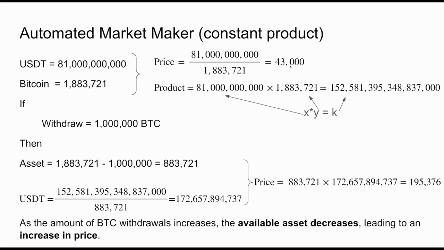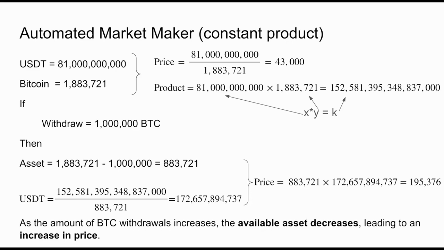The concept of automated market makers is built around the constant product, which is this equation, and the value K, which is the liquidity. When we multiply the number of available Bitcoin by the number of USDT in our pool, we get the liquidity. This is in the quadrillion region in our example, but it depends on the pool that you're going to have in your AMM.